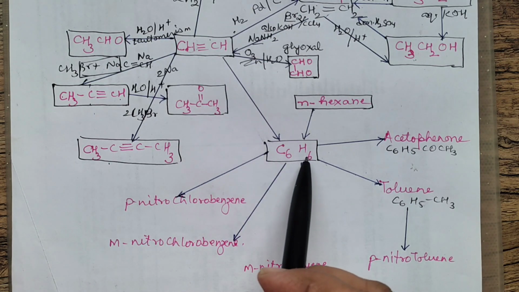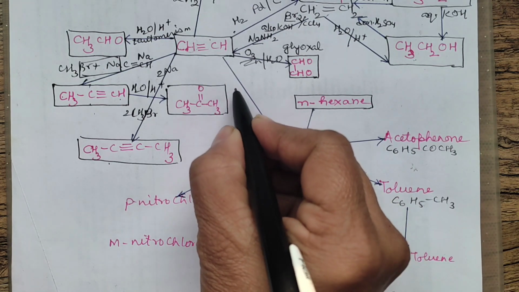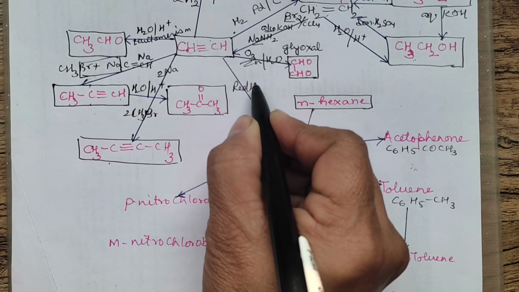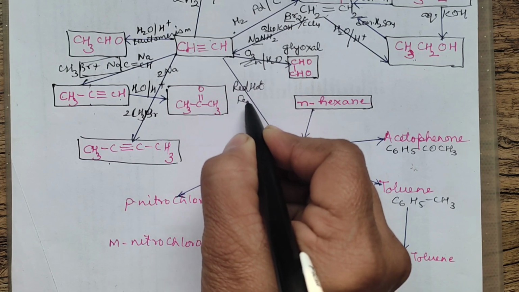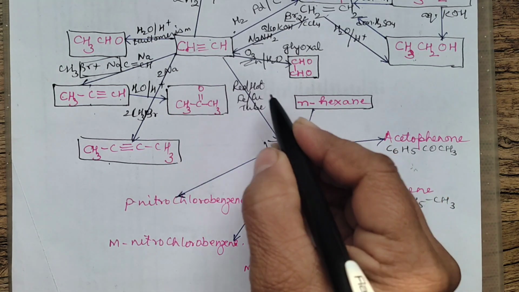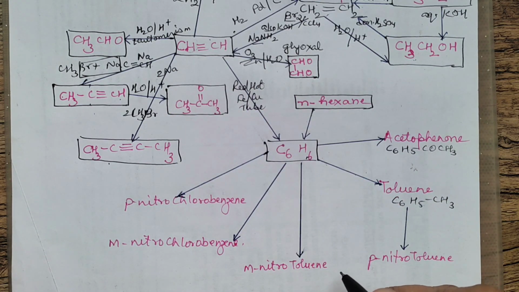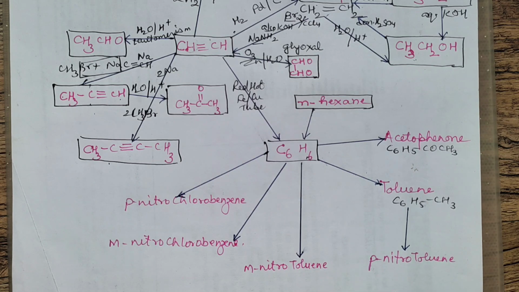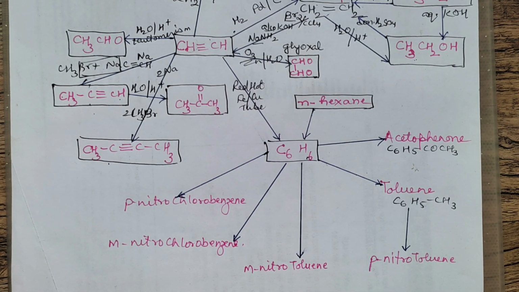Ethyne can be converted to benzene. When you pass ethyne through a red hot iron or copper tube, 3 molecules of ethyne will trimerize and result in the formation of benzene. So benzene can be prepared by this.